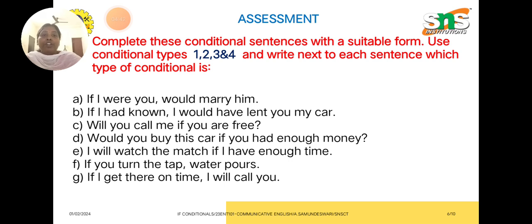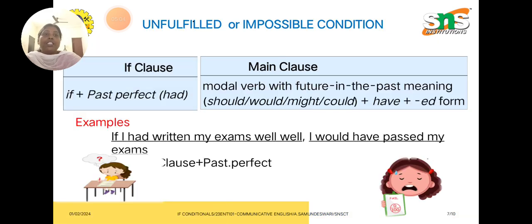And if I had known, we haven't seen this yet, so we'll skip the question. Will you call me if you are free? So it is under the open or probable condition. We'll skip the sentence which has had in it, and we'll complete this exercise after going through the other two types of conditions.